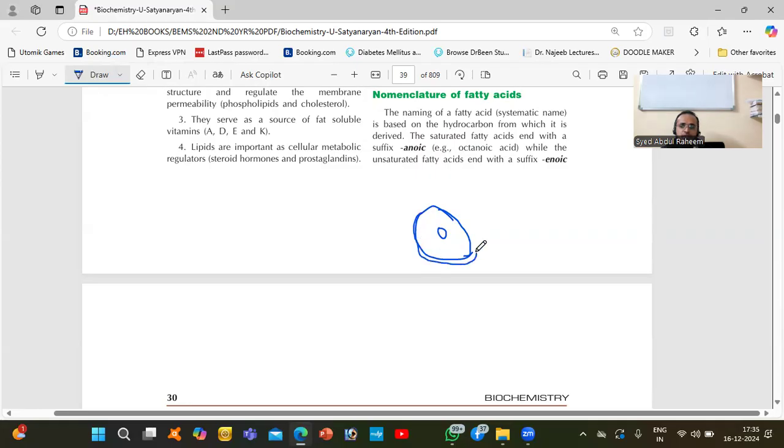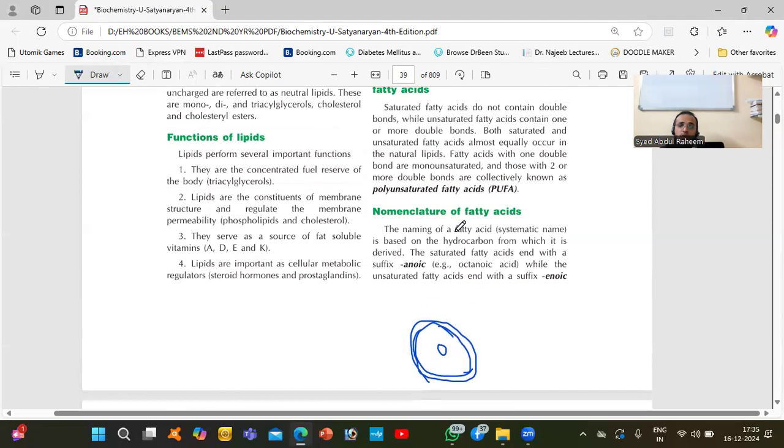This cell is made up of phospholipid. To maintain the structure and to maintain the permeability and movement, we need the lipid. A proper amount of lipid is there to maintain this movement and permeability of the membrane. It is a very important function.